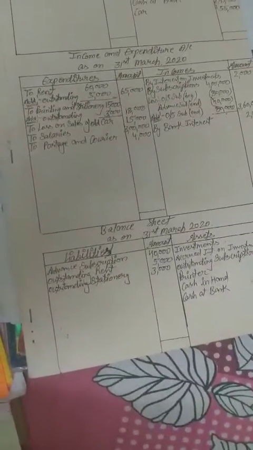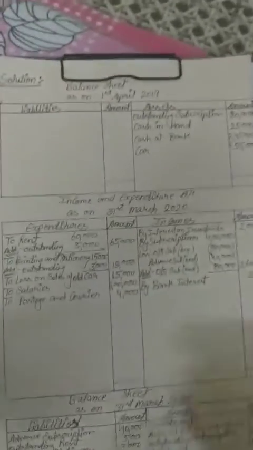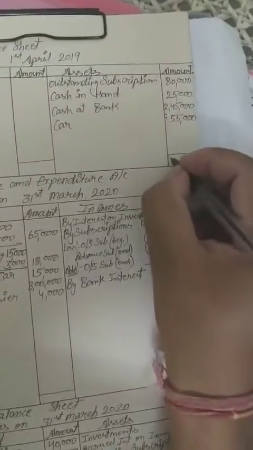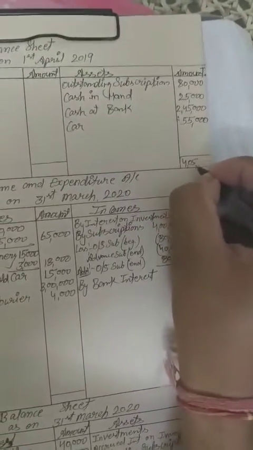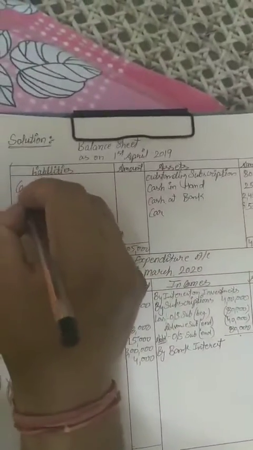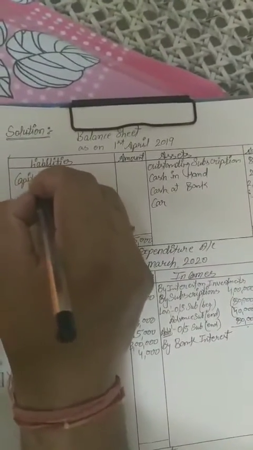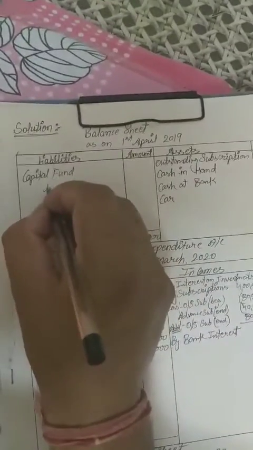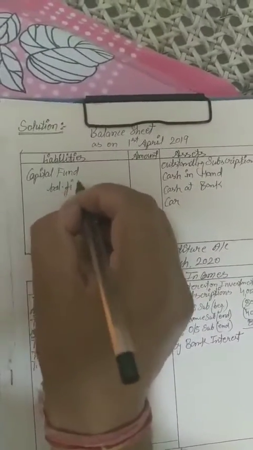So now we will find the balance where the balance will transfer. If we total this, the total will be 4,05,000, and this will be the capital fund. This is the balancing figure.